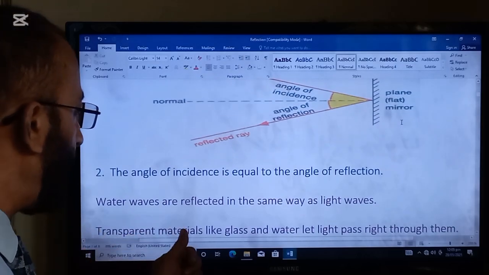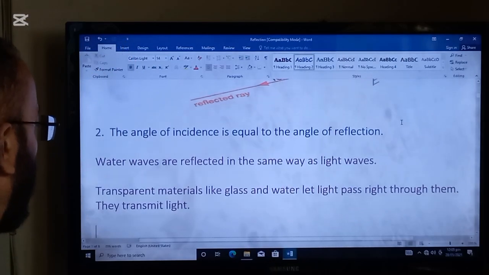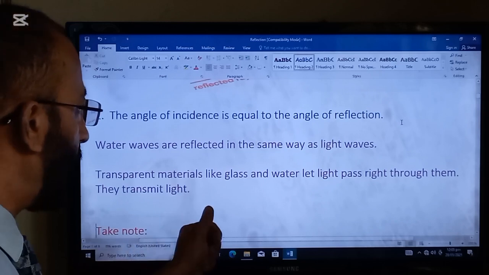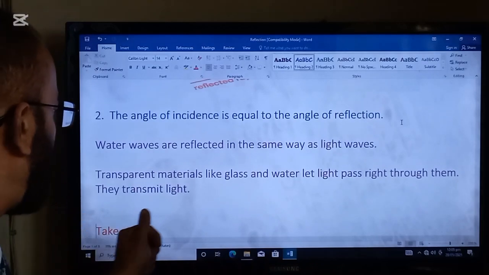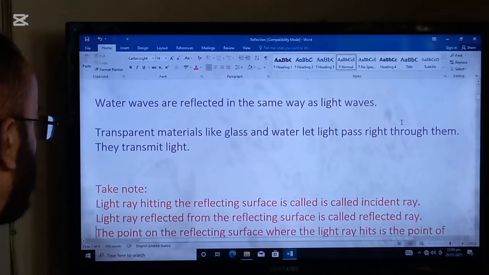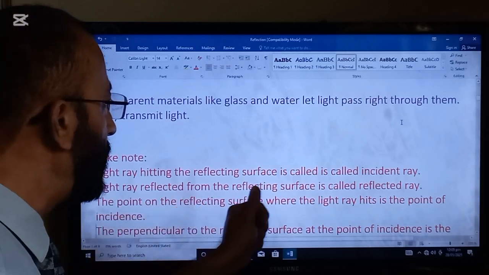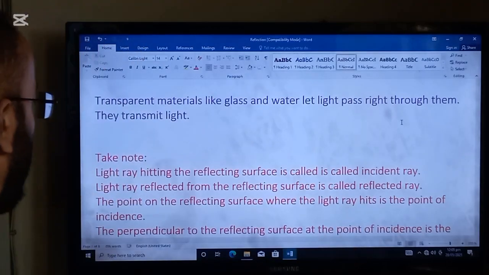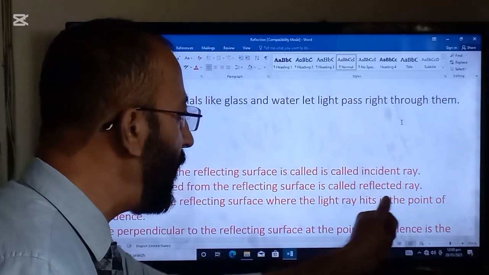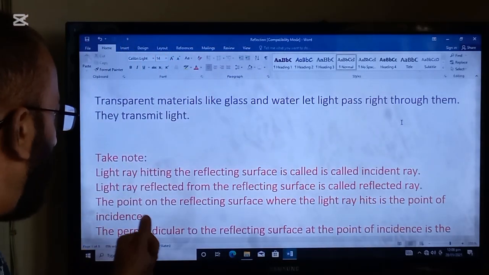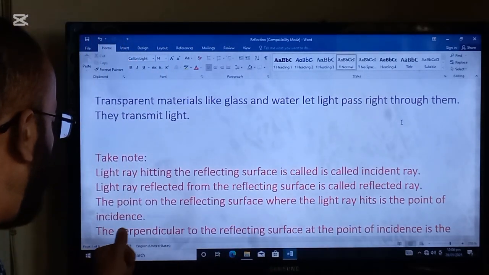Water waves are reflected in the same way as light waves. Transparent materials like glass and water let light pass right through them. They transmit light. Important points for you: the light ray hitting the reflecting surface is called the incident ray. The light ray reflected from the reflecting surface is called the reflected ray. The point on the reflecting surface where the light ray hits is the point of incidence.